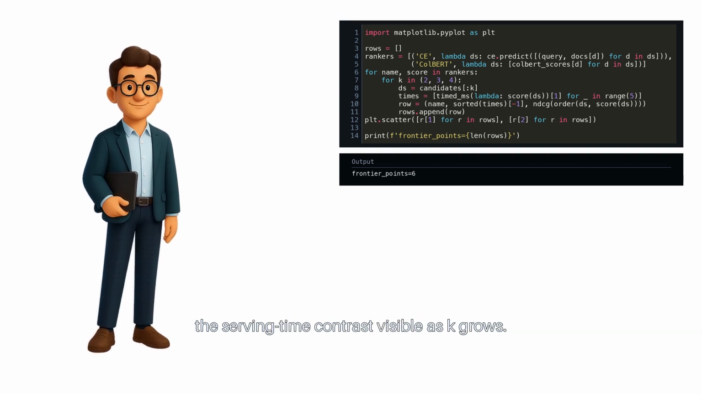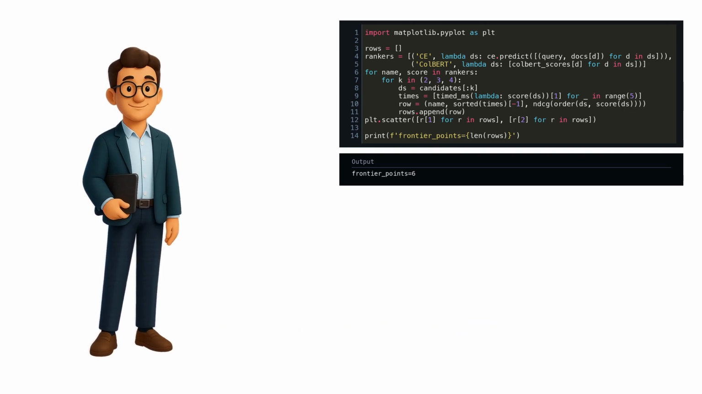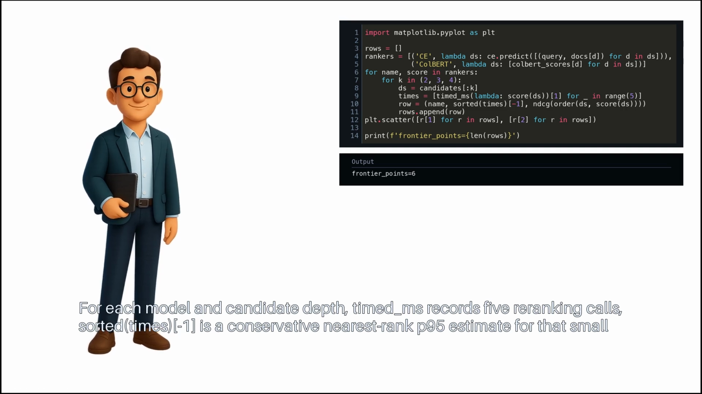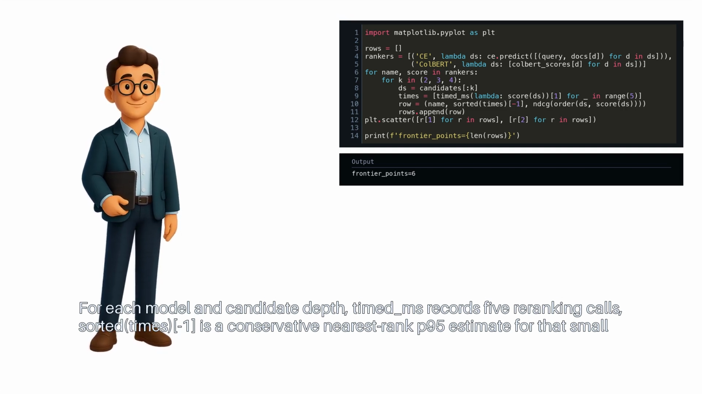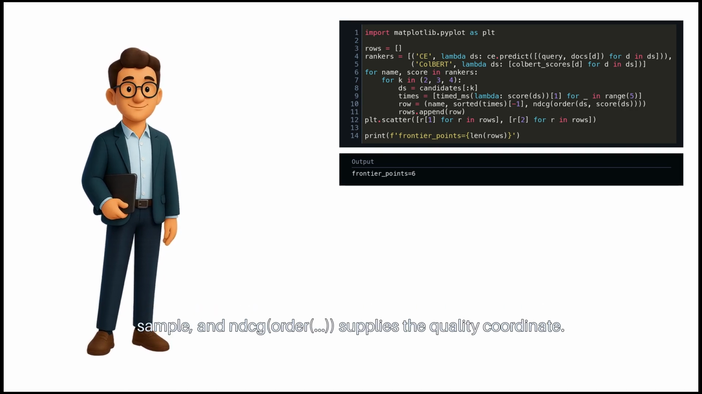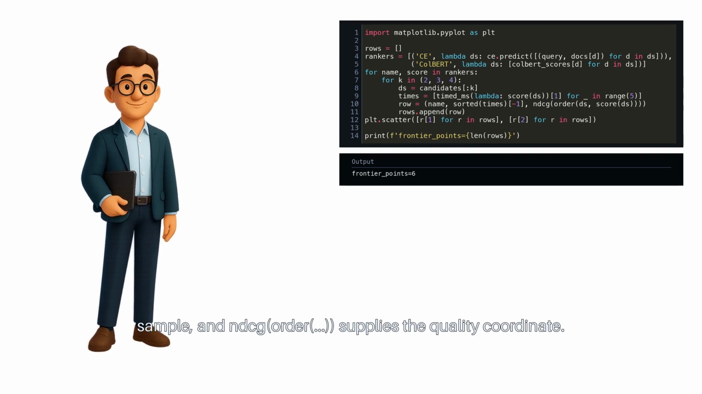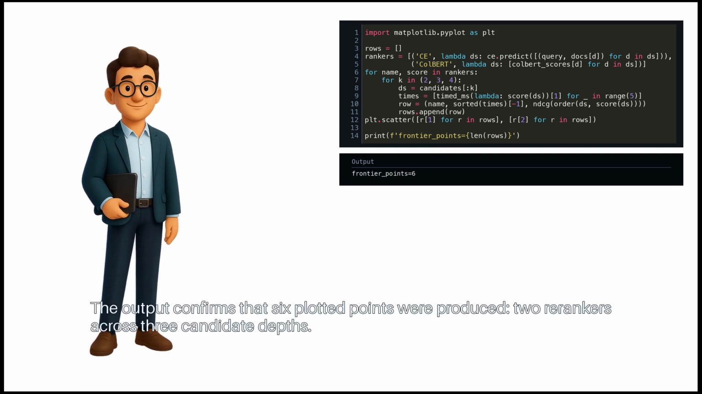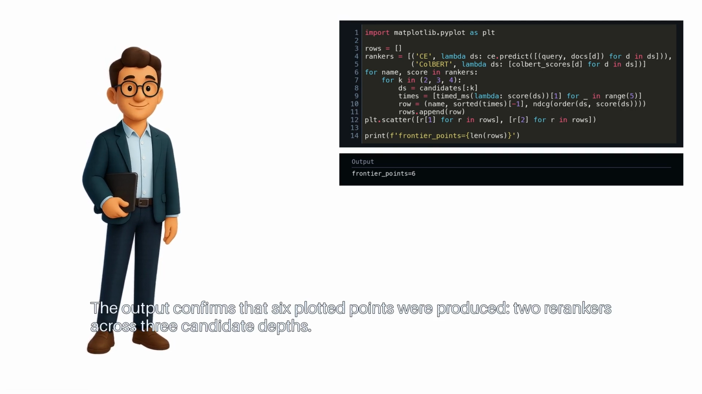the serving time contrast visible as K grows. For each model and candidate depth, timed ms records 5 re-ranking calls. Sorted times[-1] is a conservative nearest rank P95 estimate for that small sample, and nDCG order supplies the quality coordinate. In a real benchmark, increase repetitions and use production hardware before setting a cutoff. The output confirms that 6 plotted points were produced: 2 re-rankers across 3 candidate depths.